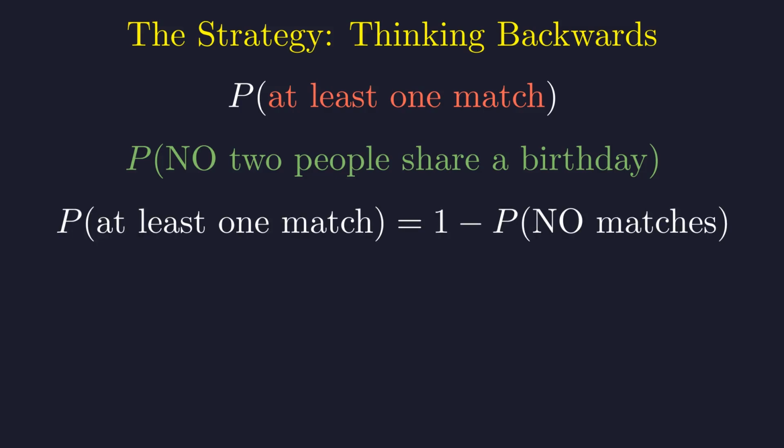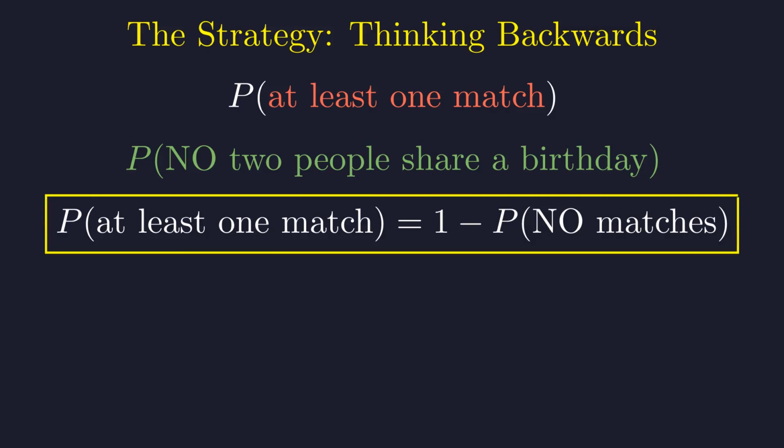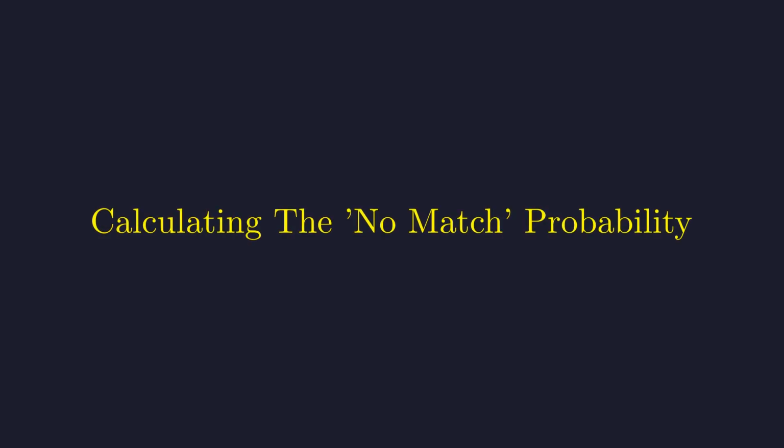Because these two events, having at least one match or having no matches at all, are mutually exclusive and cover all possibilities, their probabilities must sum to 1. This simple but powerful identity is the foundation of our entire approach. Now, let's build our probability model step by step.